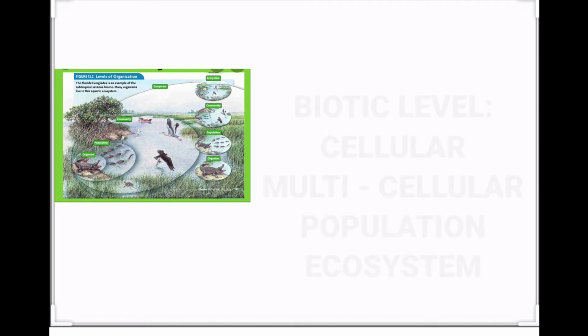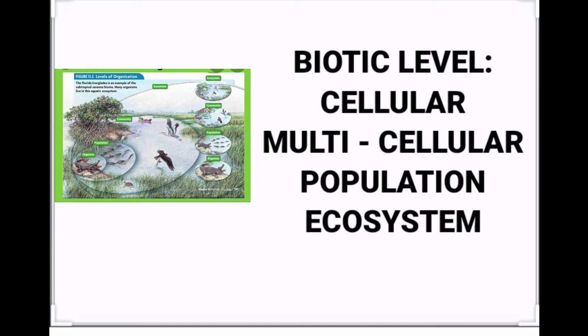If we go to the biotic levels of organization, we have a cellular one, a multicellular. In the multicellular one, we start with tissues, organs, and organ systems. And lastly, the organisms that are a full body, in this case, the body of human beings or any animal. After that, we have a population level and the ecosystem, the habitat in which every being or every organism lives.